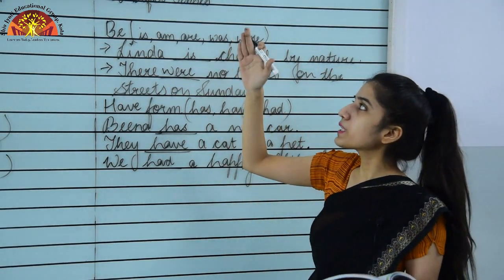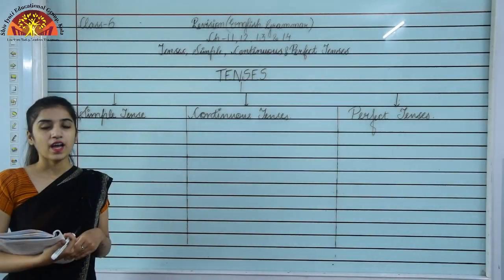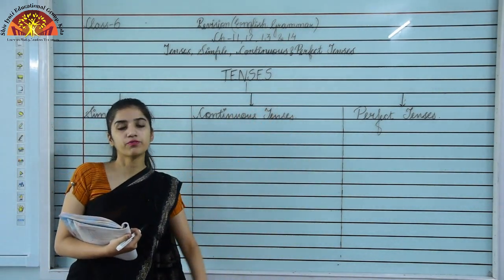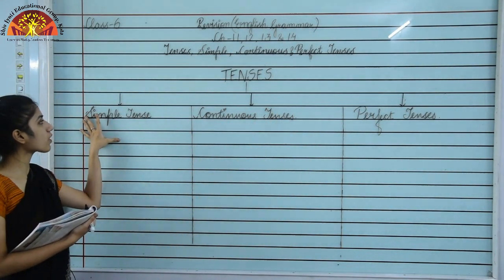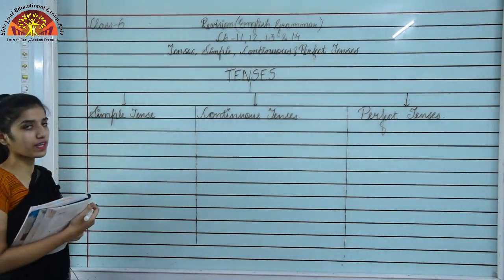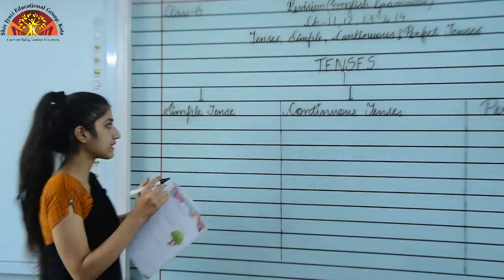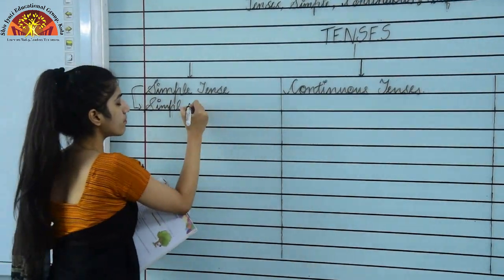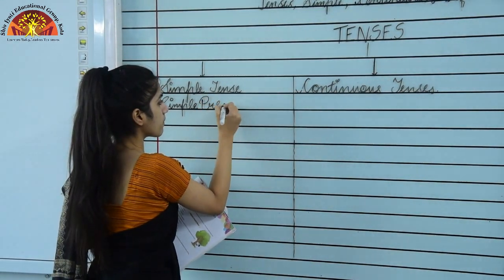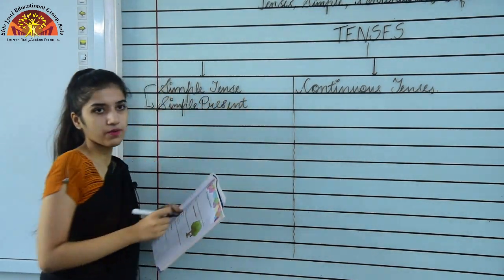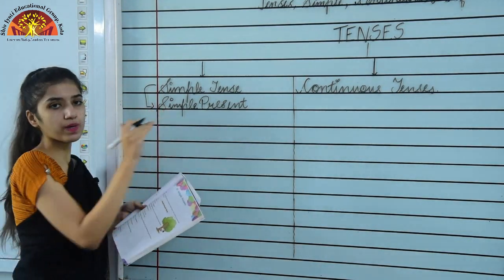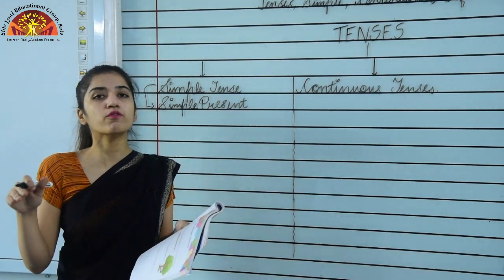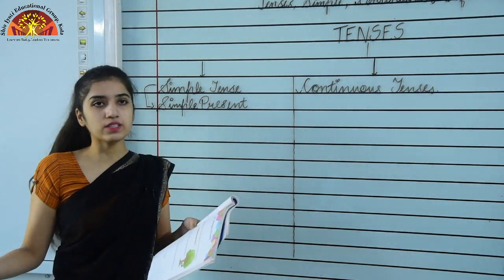Now we will talk about simple, continuous and perfect tenses. Now we will be seeing the three types of tenses, that is simple, continuous and perfect tense. So first we are going to work on simple tenses. We have three types of simple tenses, and the first one is simple present tense. So first we'll be seeing simple present tense. The rule for the simple present tense is subject plus the first form of the verb or s or es plus the rest of the sentence.